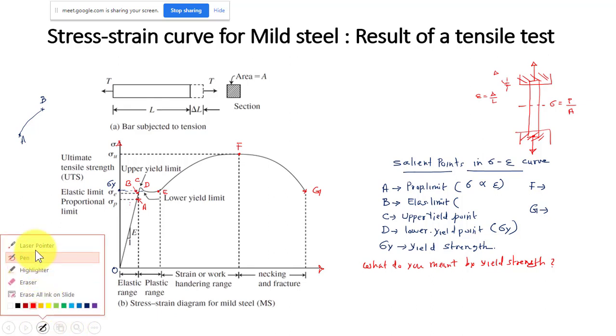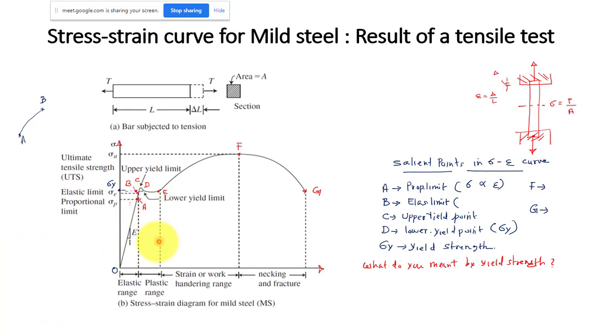Suppose you take mild steel, and you apply this much stress to the material. There is not much change in stress, but there will be a lot of strain. You can see a sudden increase in the strain. Up to this point is the elastic range, and after that the material will enter into the plastic range. This is completely the plastic zone.